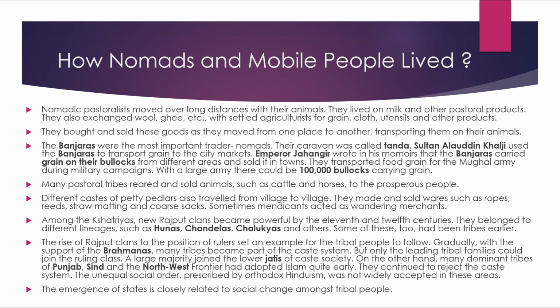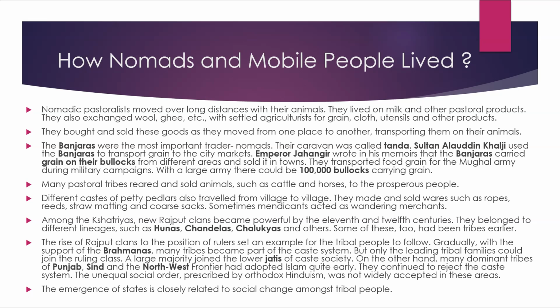The Banjaras were the most important traders. Their caravan was called Tanda. Sultan Alauddin Khalji used the Banjaras to transport grain to the city markets. Emperor Jahangir wrote in his memoirs that the Banjaras carried grain on their bullocks from different areas and sold it in towns. They transported food grains for the Mughal army during military campaigns. With a large army, there could be 1 lakh bullocks carrying grain.